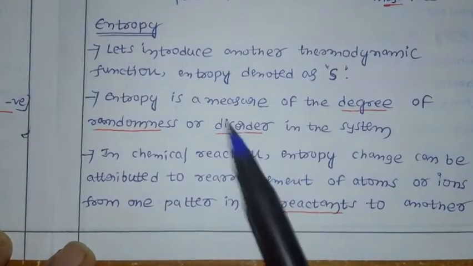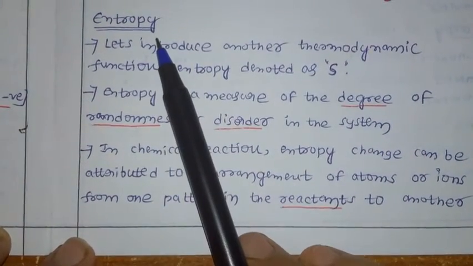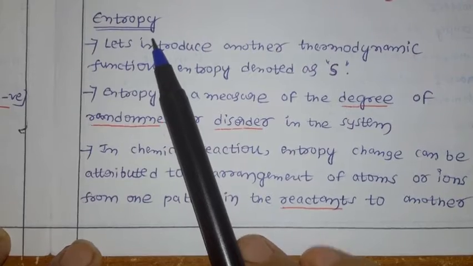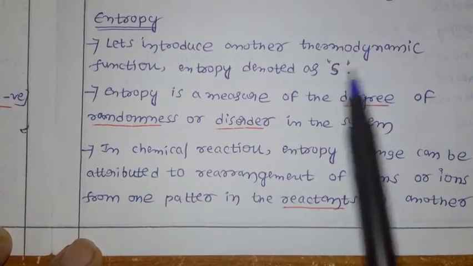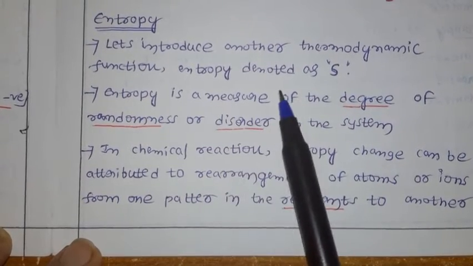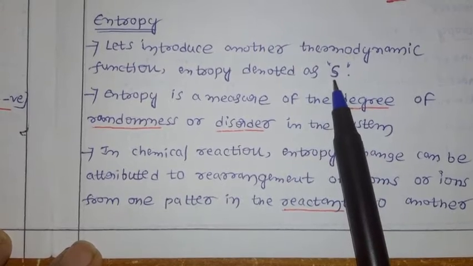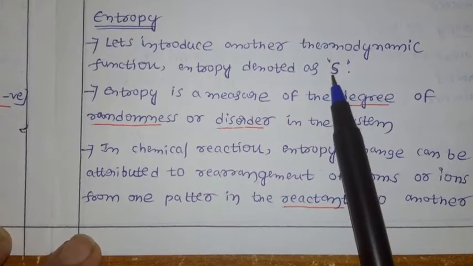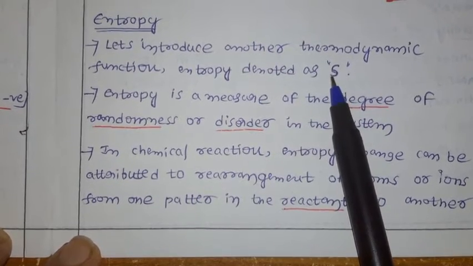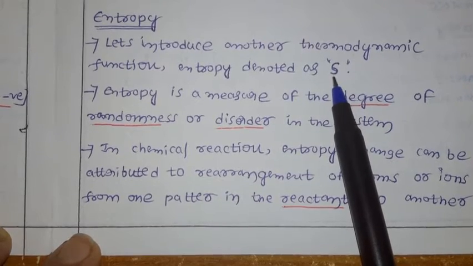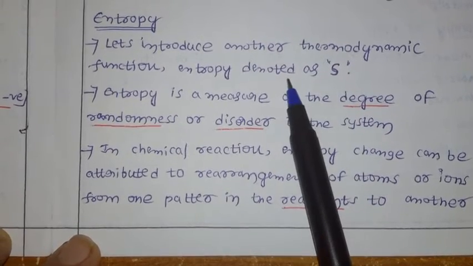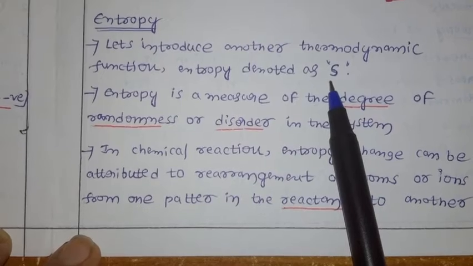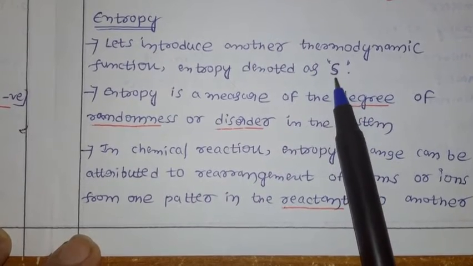Hello student, now let us define the next thermodynamic state function, that is entropy, denoted as S. Last time we already discussed internal energy, delta U, and enthalpy, delta H. The next thermodynamic state function is entropy, and we are going to define that one as S.